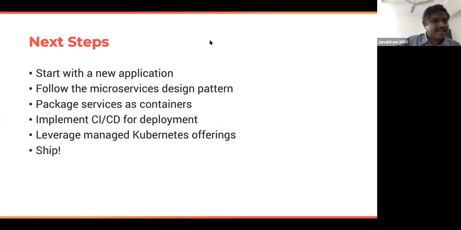So what are the next steps? Start with a new application, follow the microservices design pattern, package services as containers, implement CI/CD for deployment, leverage managed Kubernetes offerings like DigitalOcean's Kubernetes, and start shipping. I know this is an oversimplified workflow, but this is the high level checklist that you need to follow to embrace cloud native. That actually brings us almost to the end of this session.